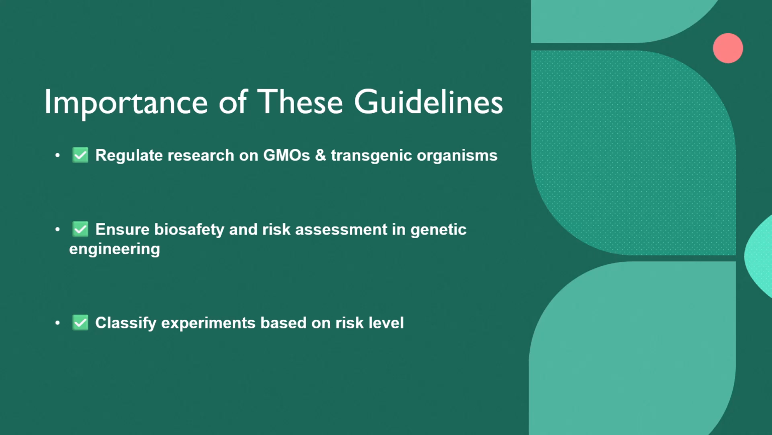The third one is to classify experiments based on risk level. So we have to check which biosafety level our experiment or research falls under, and we have to take approval according to that before commencement of our experiment or before release of our GMO product.